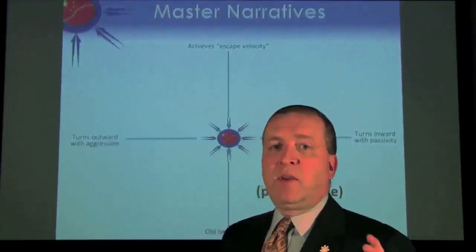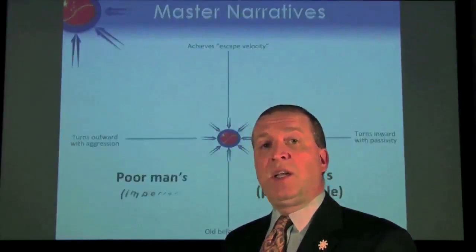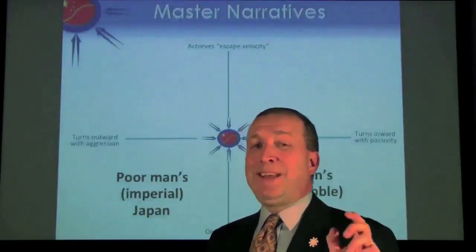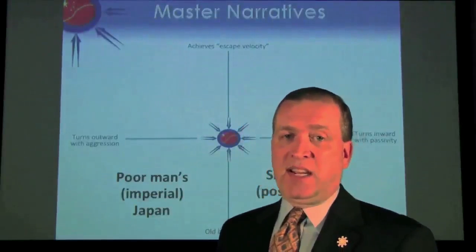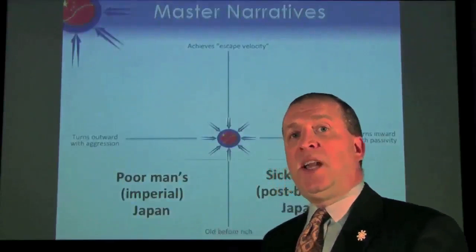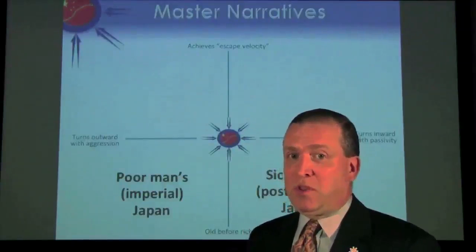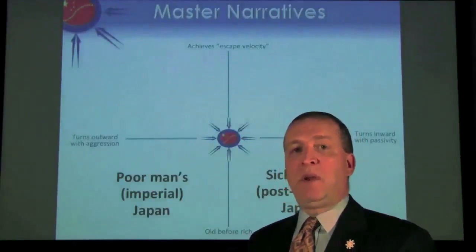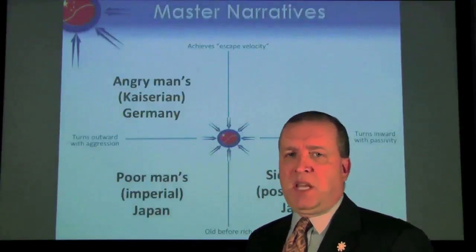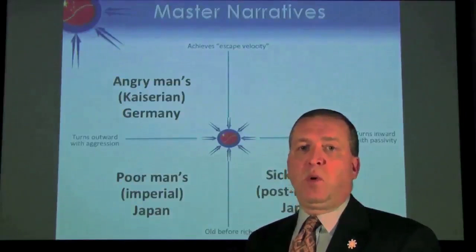Another version of China getting old before it gets rich, but turning outward in terms of aggression, that one we dubbed the poor man's Japan, referencing Imperial Japan's experience in the 1930s. If China achieves escape velocity and still turns outward with aggression, sort of the Pentagon's nightmare, that one we're describing as the angry man's Germany, i.e. Kaiserian Germany, pre-World War I.